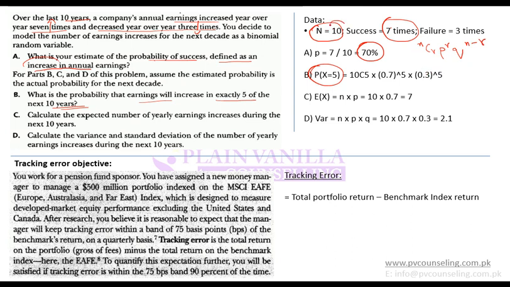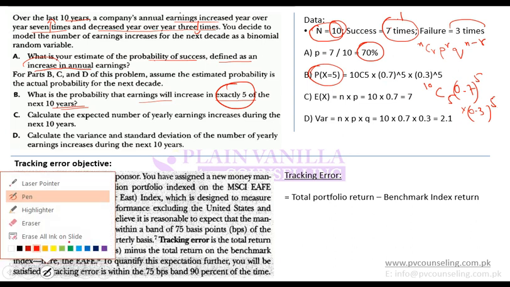So N is your total number of outcomes. C, R is your, what is the probability it will increase exactly 5. So R is 5. P is 0.7 to the power R, and Q will be 0.3, 1 minus 0.7 is 0.3, to the power 10 minus 5, which is 5. But in this case these are the same, but they wouldn't always be the same. It is R and it is N minus R. These two are not the same numbers. So simply you do it and you get your answer.